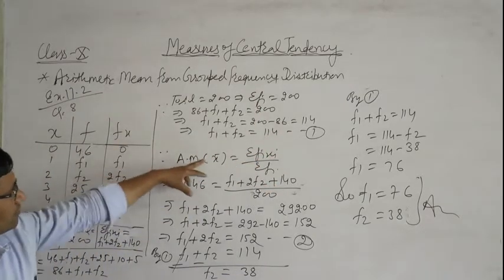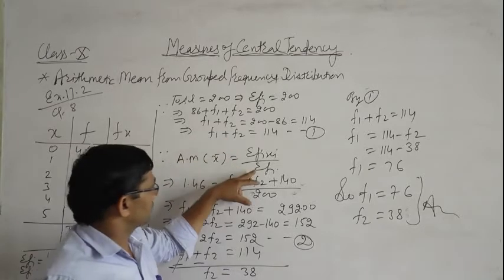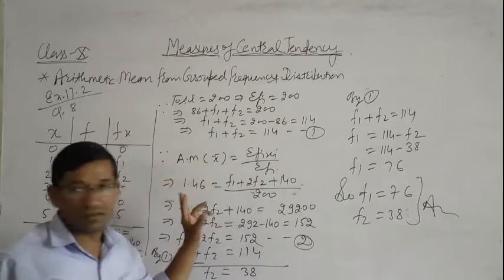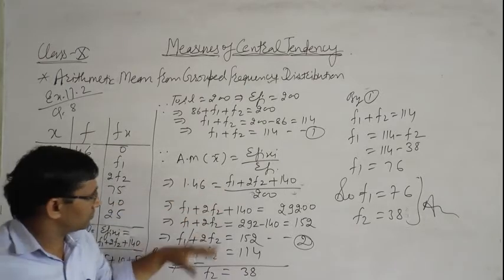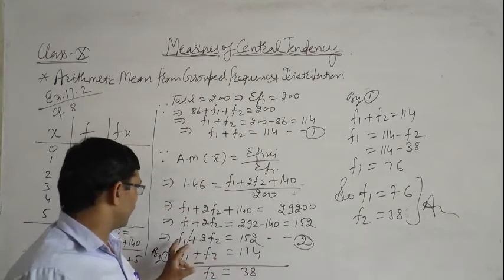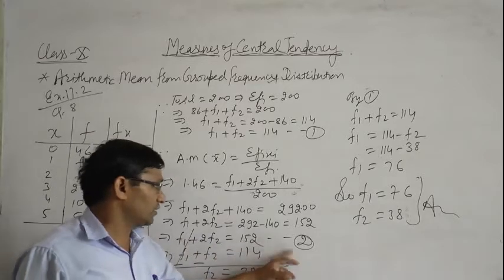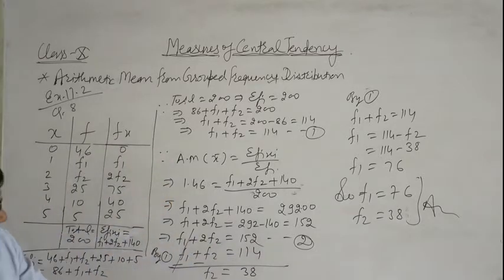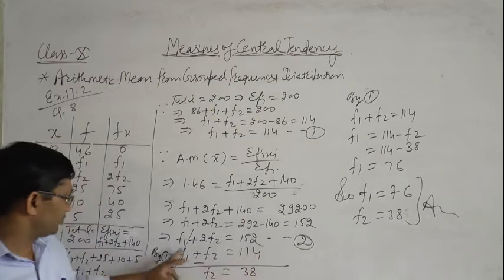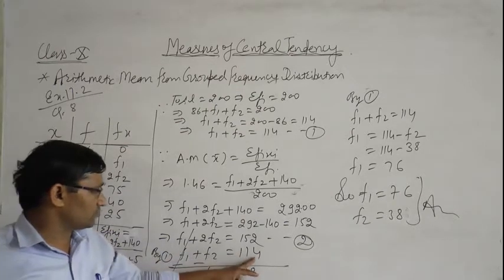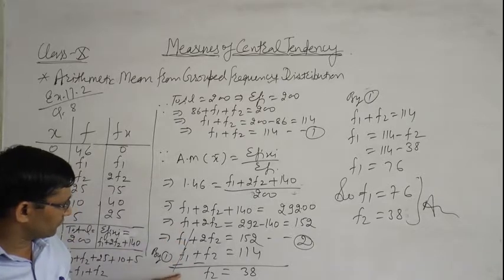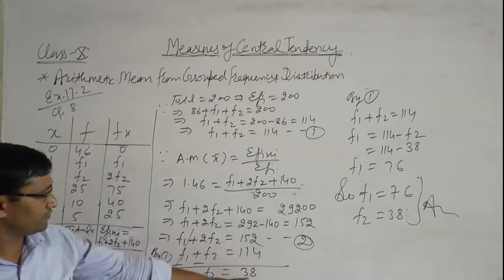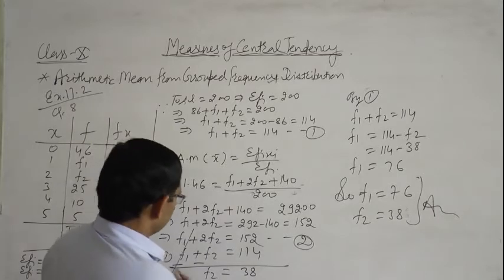We know that arithmetic mean is equal to sigma fi xi upon sigma fi. The arithmetic mean is given in the question as 1.46. We put it in, and by cross multiplying we get f1 plus 2 f2 is equal to 152. This is equation number 2, and equation first is f1 plus f2 is equal to 114. After subtracting, f1 is cancelled by f1, 2f2 minus f2 is f2, and f2 is equal to 38.